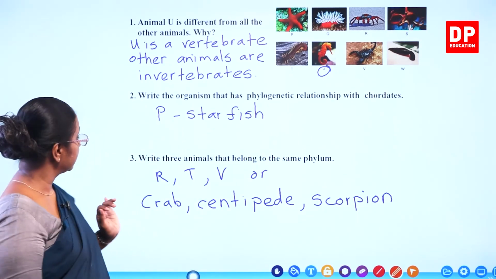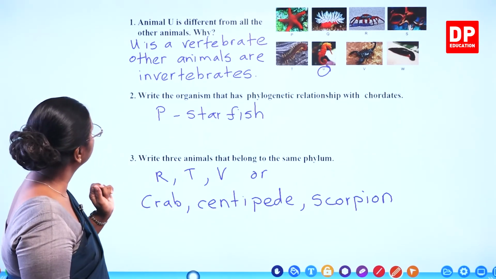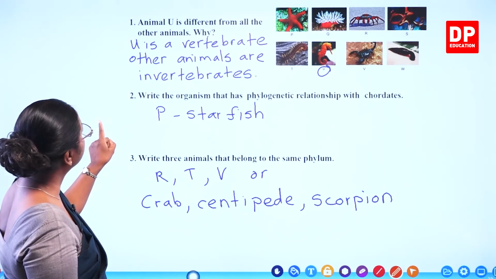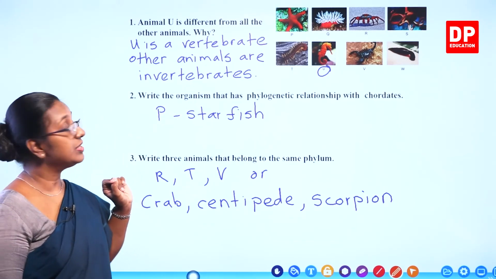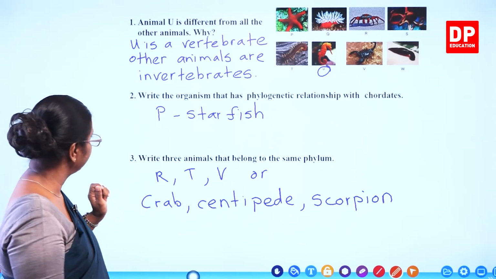Those are the answers for these questions. There are some more questions, students. I will move on to the next slide. Before that, if you look at the answers, U is a seahorse. That is different because it's a vertebrate and all the other animals are invertebrates.